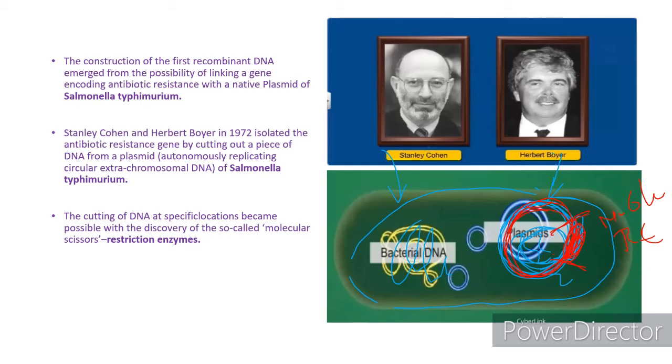See here. The construction of the first recombinant DNA emerged from the possibility of linking a gene encoding antibiotic resistance with the native plasmid of Salmonella typhi. What is the gene encoding antibiotic resistance? Suppose we get typhoid, that means typhoid bacteria entered our body. If we take ampicillin or tetracycline, will the organism be killed and the typhoid be cured? No. If we take cefixime, then only the organism will be killed and we get rid of typhoid.